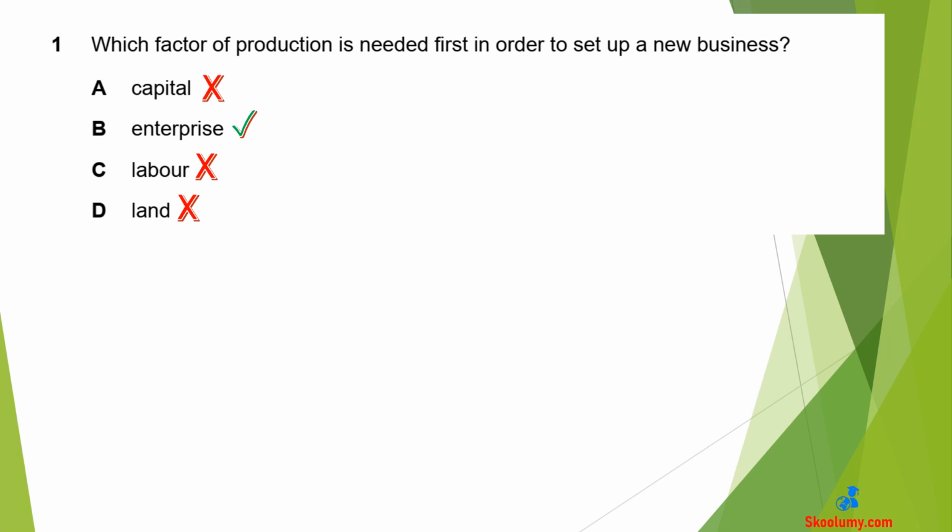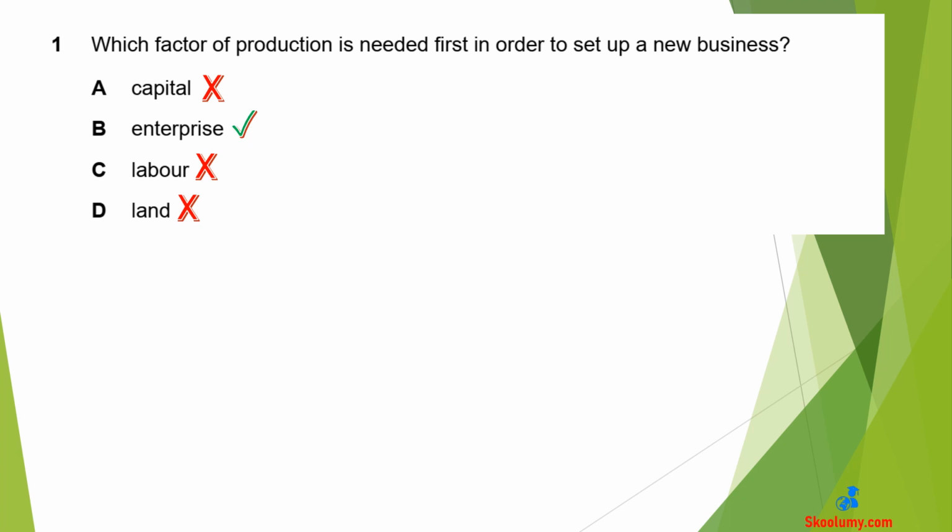Which factor of production is needed first in order to set up a new business? The answer is B. Enterprise. Enterprise is the factor of production that takes the risk to set up a business, and it is carried out by the entrepreneur who is also the owner of the business.